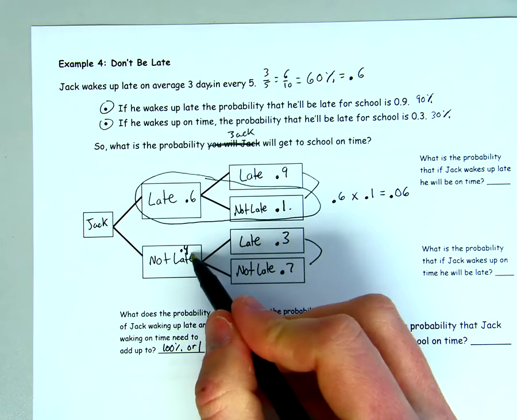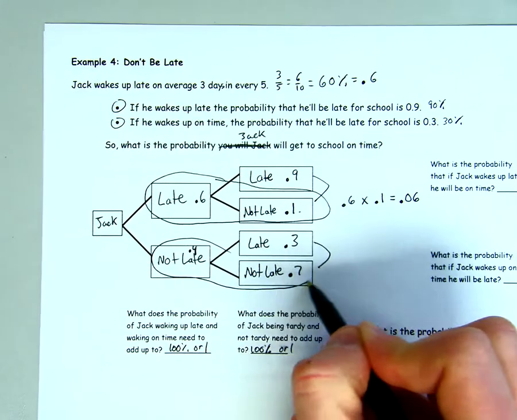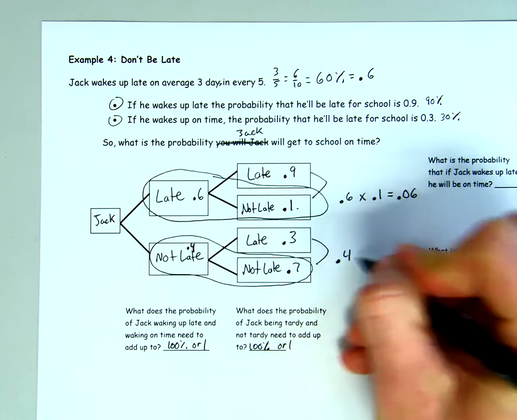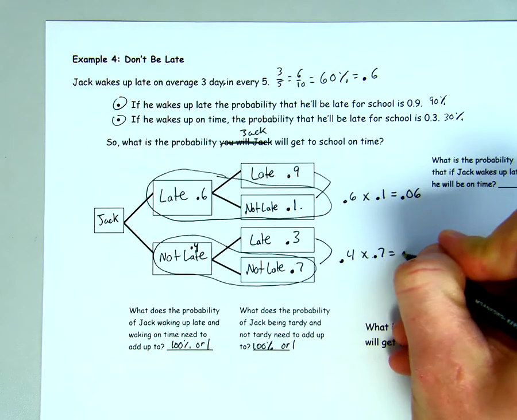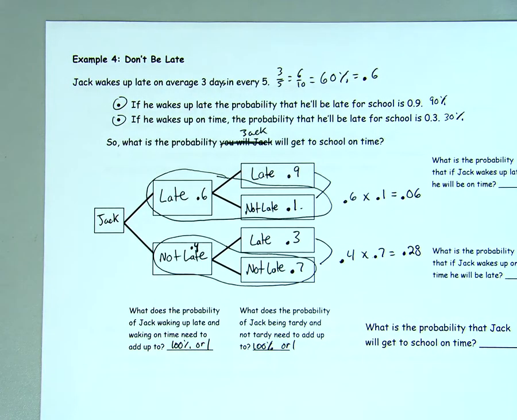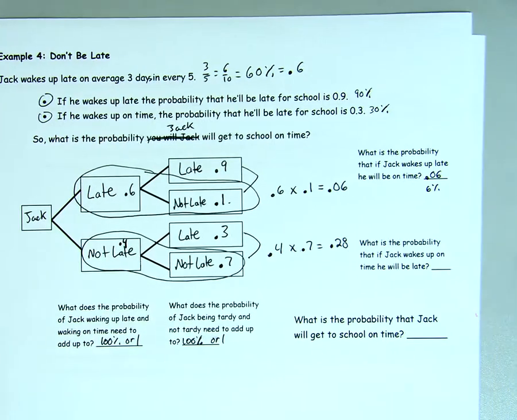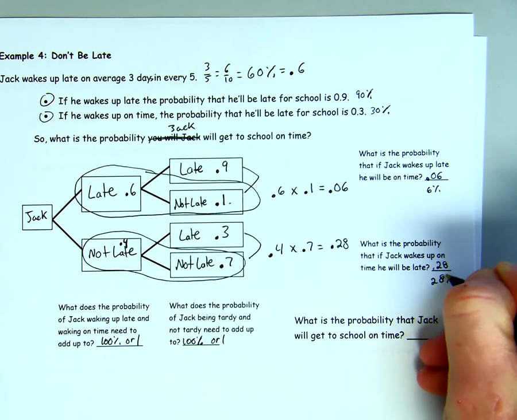Then I do doesn't wake up late and is not late to school. Here is my 0.4 for not waking up late, and then 0.7 for not being late to school. This gives you an answer of 0.28. So 0.06 or 6%, and then 0.28 or 28%.